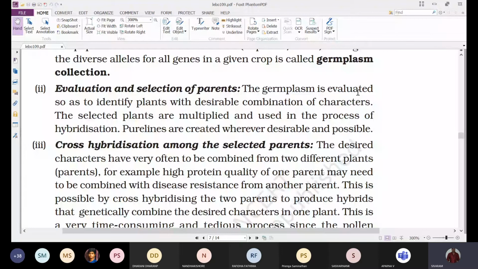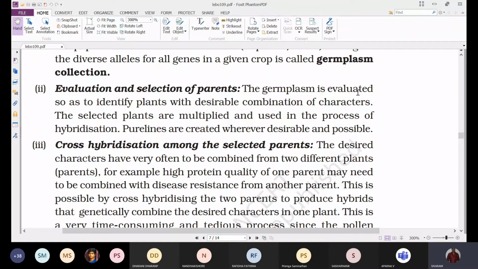Always, while we are undergoing a plant breeding program to obtain hybrids by the hybridization process, every time we select the parents as pure lines. Pure lines are created wherever desirable and possible. So we make maximum use of pure lines.